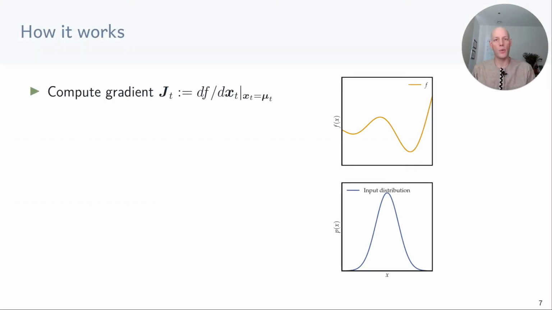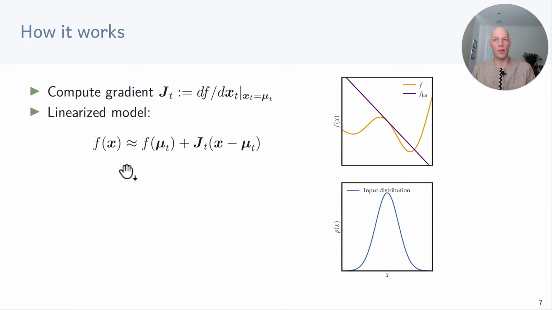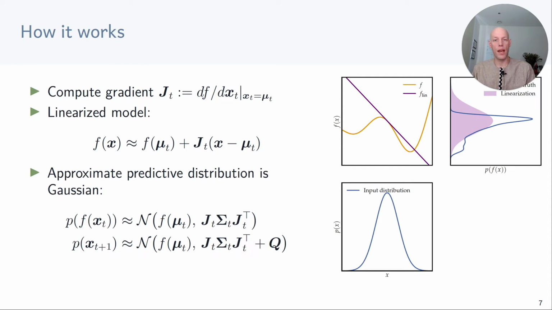And here's how it works. First, we compute the gradient of the function with respect to x and evaluate it at the mean of the input distribution. We then get this linearized approximation, which is also shown here on the right-hand side as this purple line. From here, we can use the rules for affine transformations of Gaussian random variables to get this approximate distribution of the next state. In this final step, we also add the noise covariance matrix.